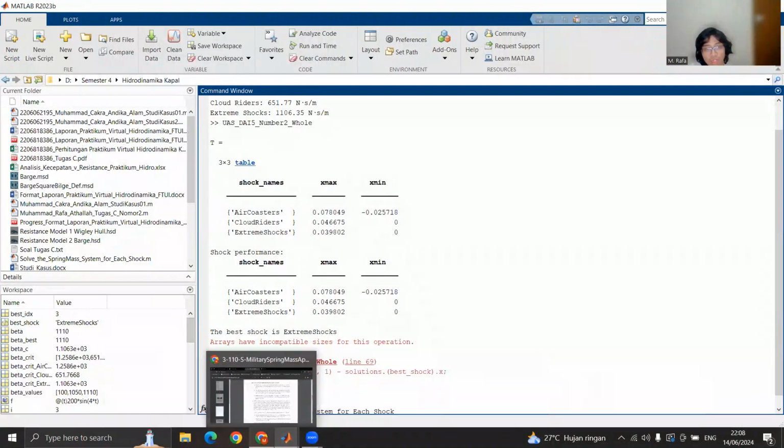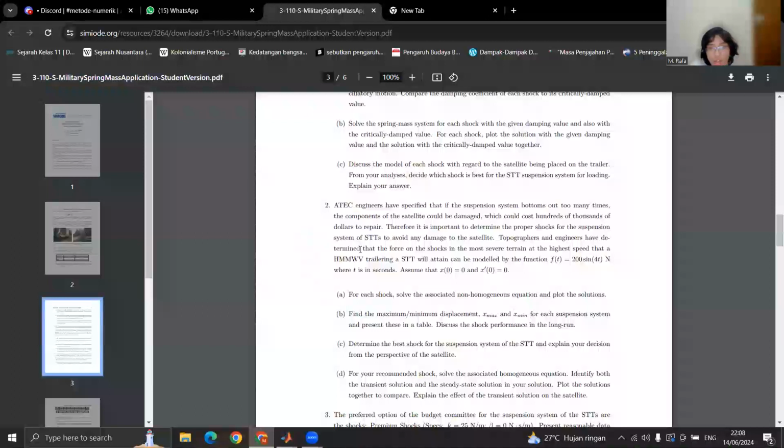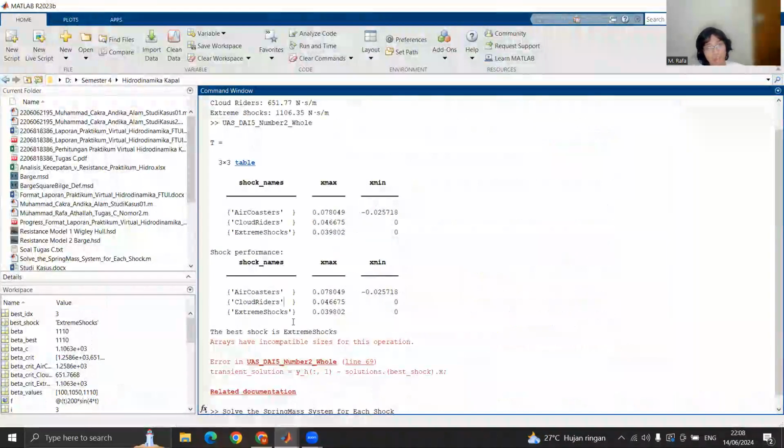And for these reasons, I can also answer sub-question 2C, determine the best shock for the suspension system. So since the Extreme Shock is optimally damped, and also we can see that the displacement of Extreme Shock is the lowest among all of these three.